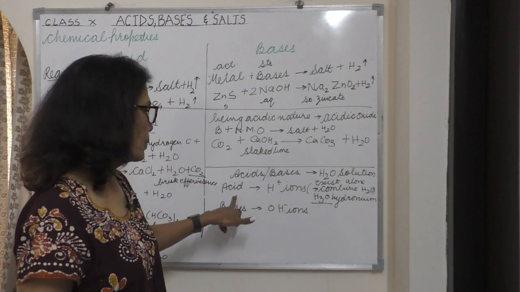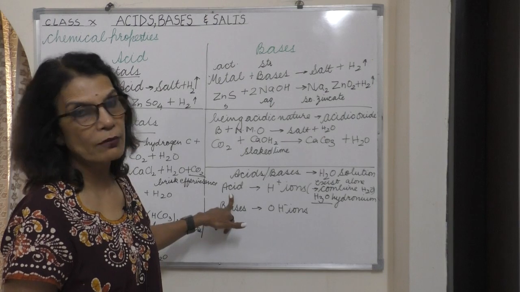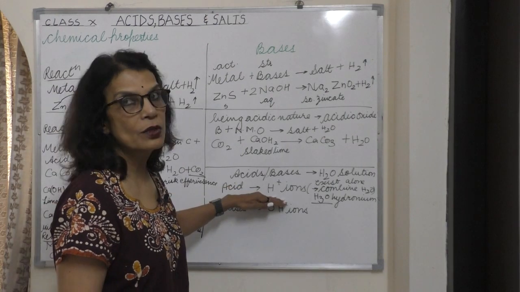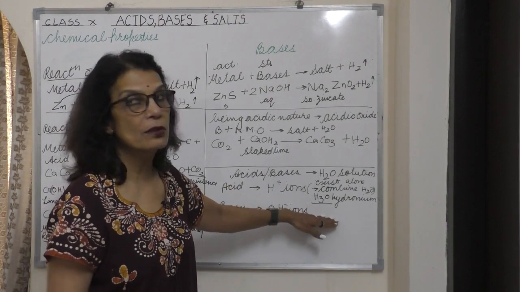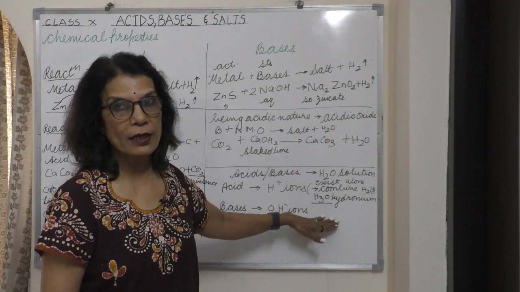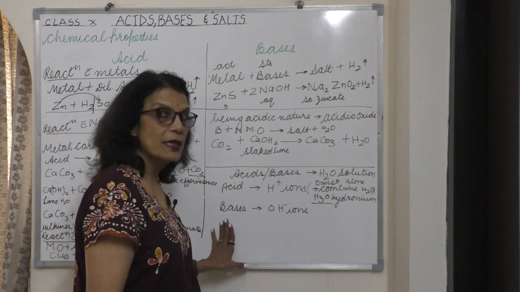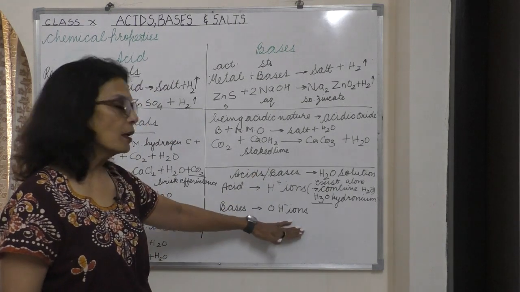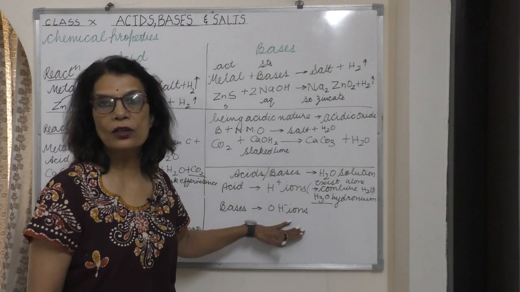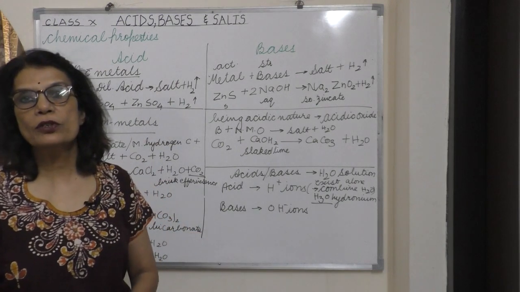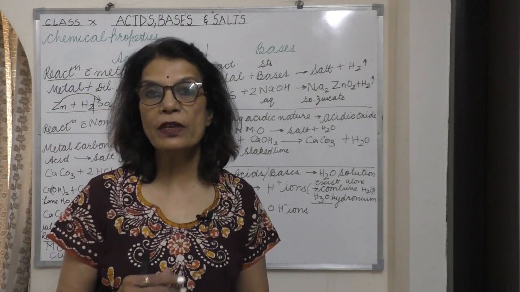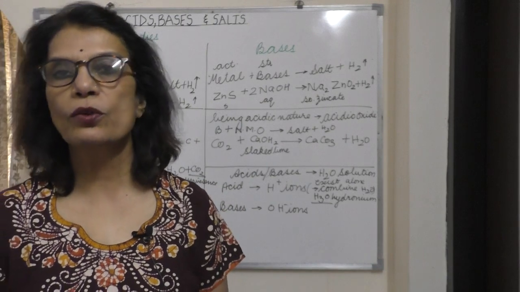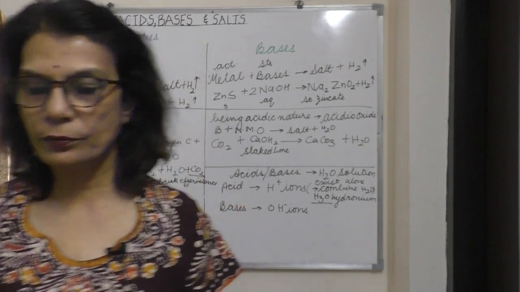So when acid is reacting with water, we get hydrogen positive ions as well as H3O ions. When bases are added in water, we get OH negative ions. A few precautions are there which we should take care of, and I am going to explain that also.